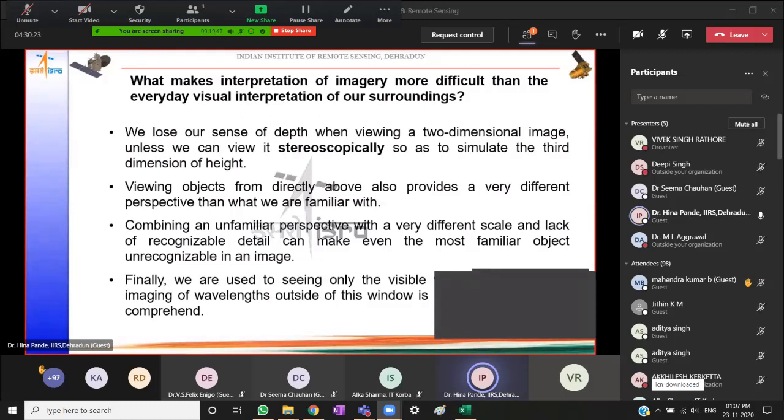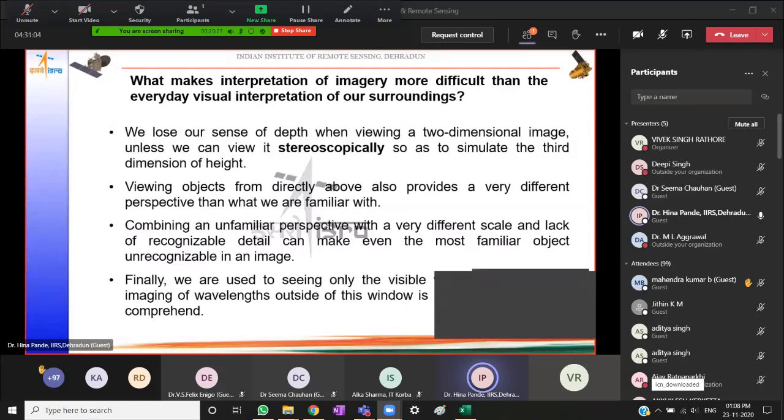Also, since we as human beings are sensitive only in the visible wavelengths, when imaging objects in wavelengths outside of this window, we are again not familiar with how everyday objects would look in different spectral regions of the electromagnetic spectrum. Something that you see every day, like the familiar tree or road or building in the visible portion of the spectrum, if given to you in, say, the infrared region, you would probably have some difficulty